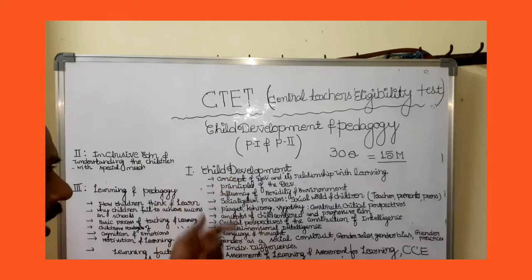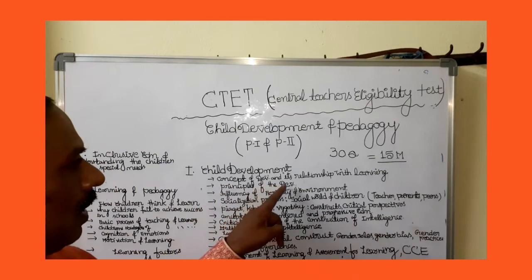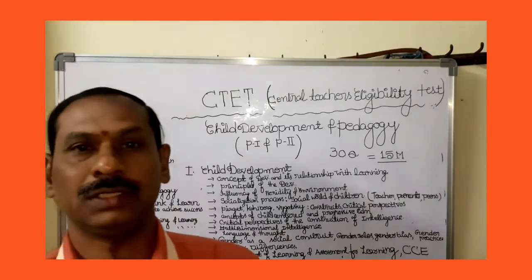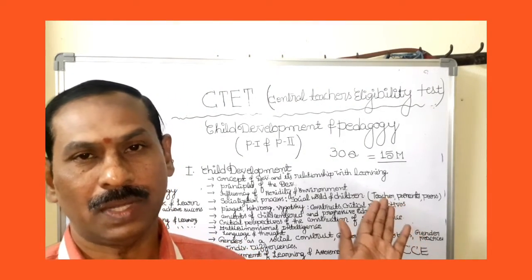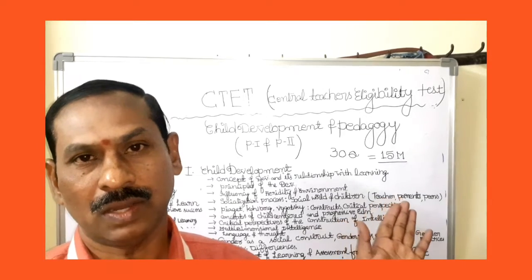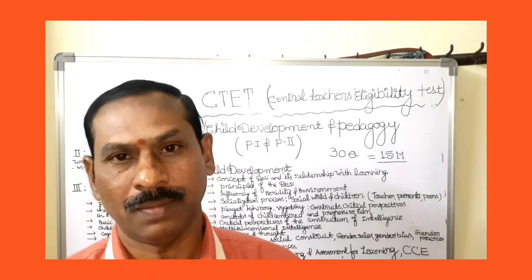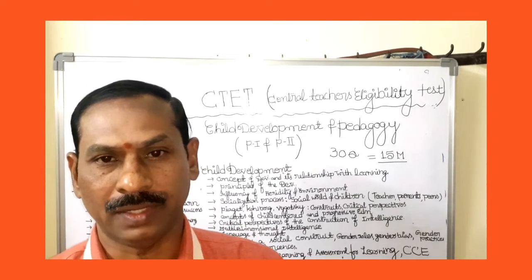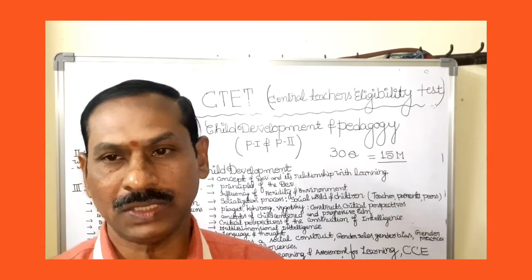So what is development and what are the types of development will be described in this child development area, that is, the concept of development and its relationship with learning. Development includes physical, cognitive, affective, social and moral development. What is the relationship of development with learning?